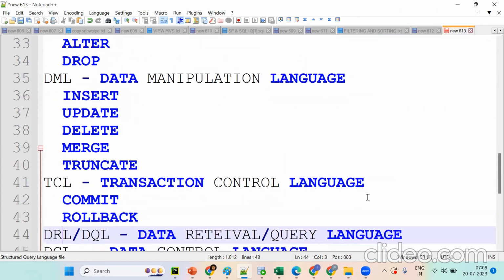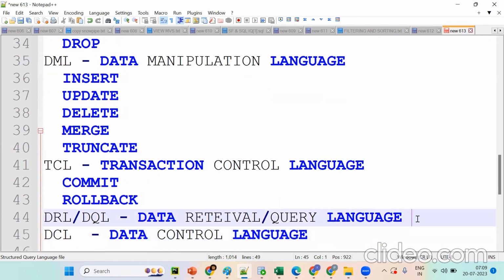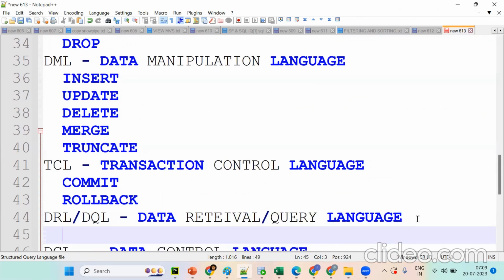Now we'll see what happened. How to see the data? Tell me, how can you see data by using which command? Select. Fetching the data by using select.